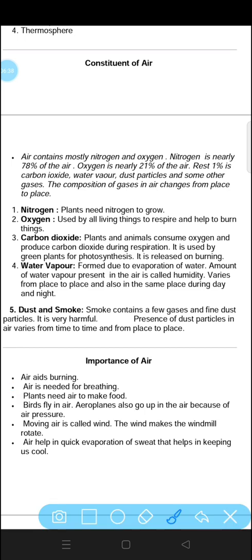It is used by green plants for the photosynthesis. It is released on burning. Fine. So it is released on burning. If we will burn anything, carbon dioxide will be released in our atmosphere.